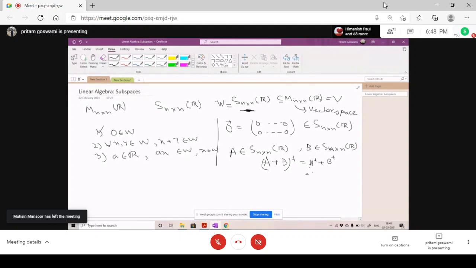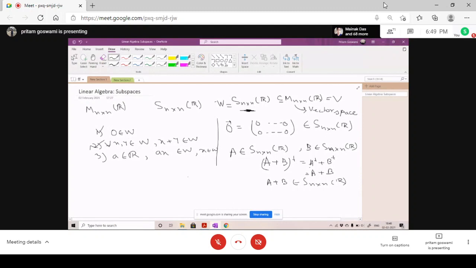So A transpose is A also, and B transpose is B. So look, A plus B is also symmetric, right? That means A plus B belongs to this set. So we have checked this also, right? Got it? Yes, sir.